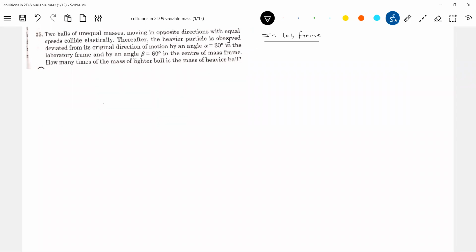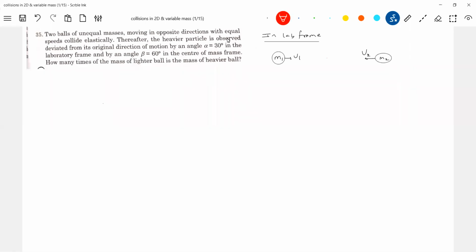They are moving opposite to each other. We are discussing the collision of particles here. Let me take M1 as the heavier particle, moving with velocity U, and there is a lighter particle moving with velocity U2.